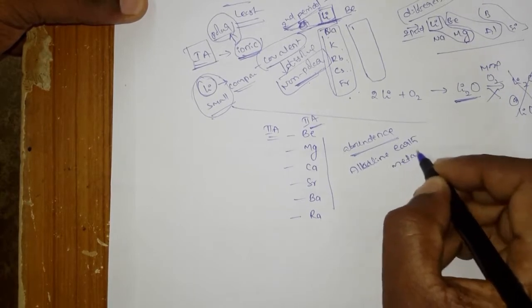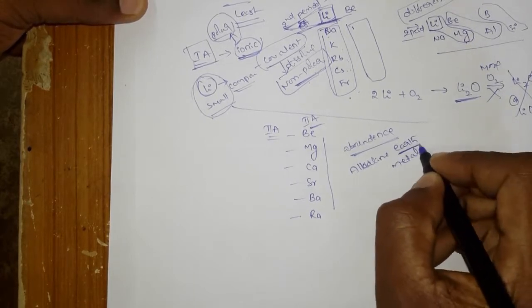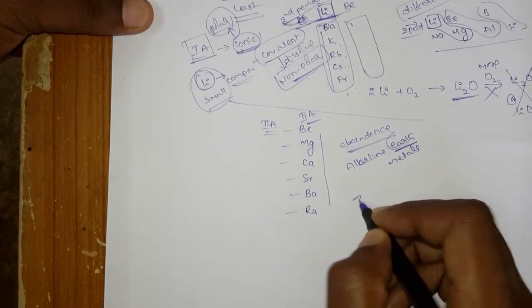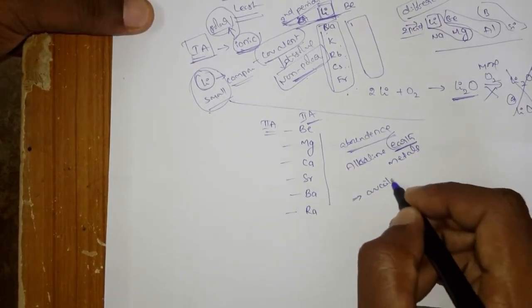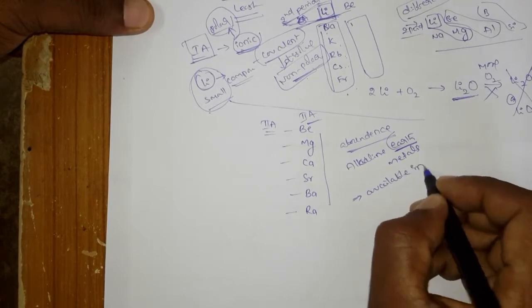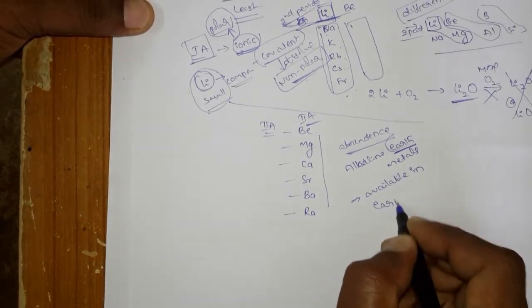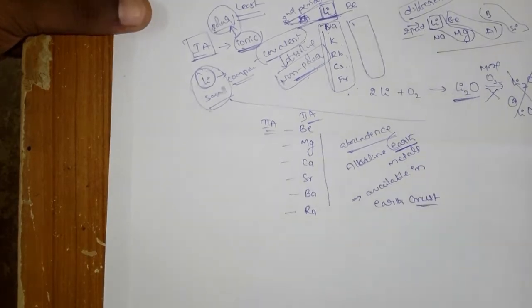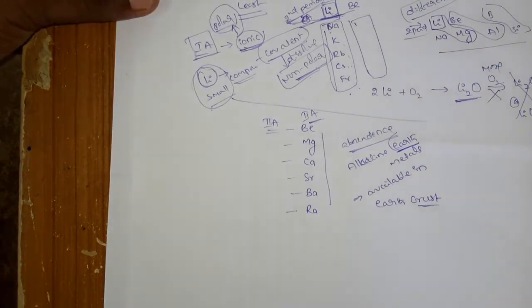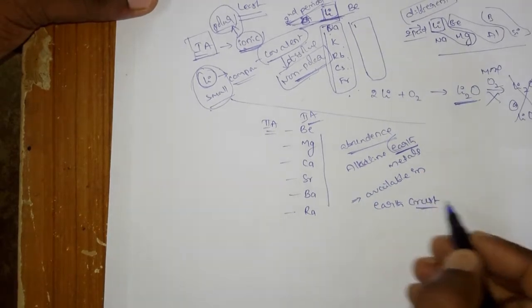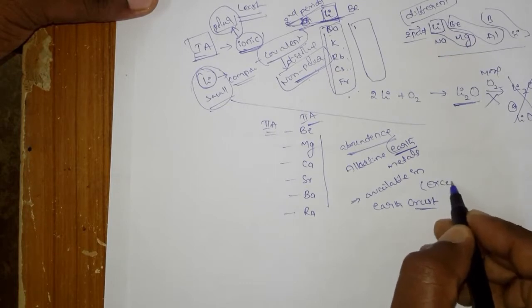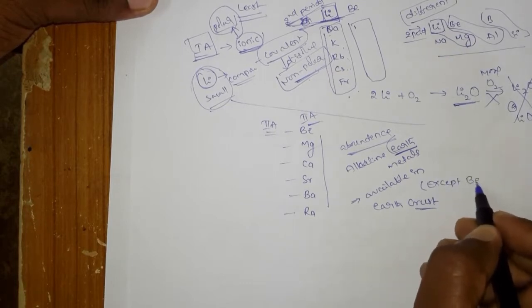earth metals. Okay, why are we calling these the alkaline earth metals? Because these are all available in the earth crust. Okay, భూమి పొరల లోపట దొరుకుతాయి అన్నమాట. Okay, that is the reason why we call them alkaline earth metals. But here the exception is beryllium.